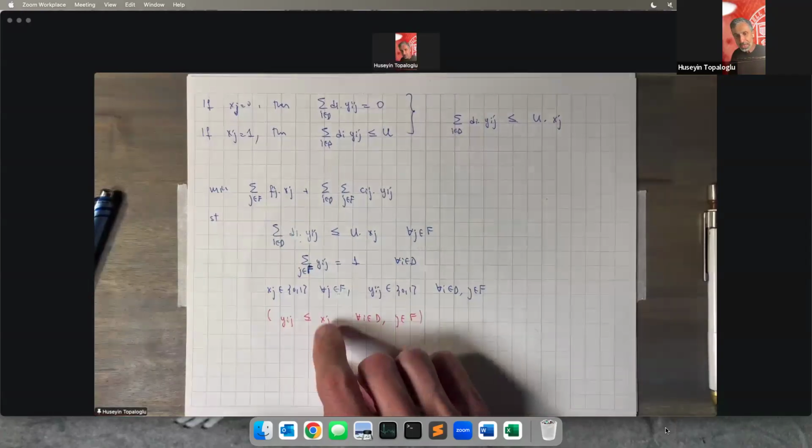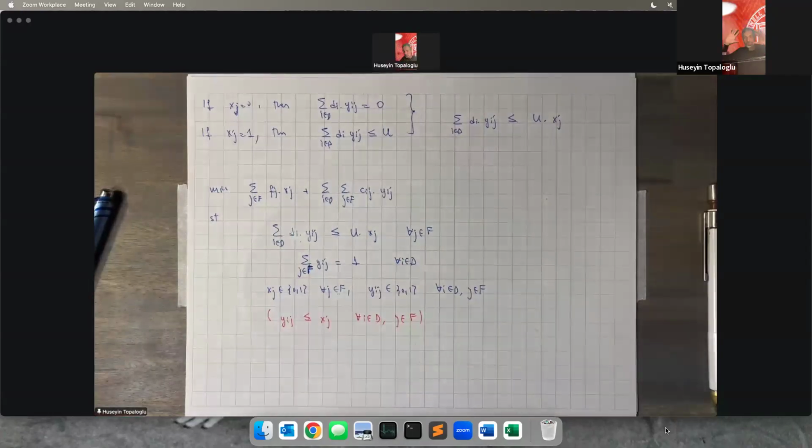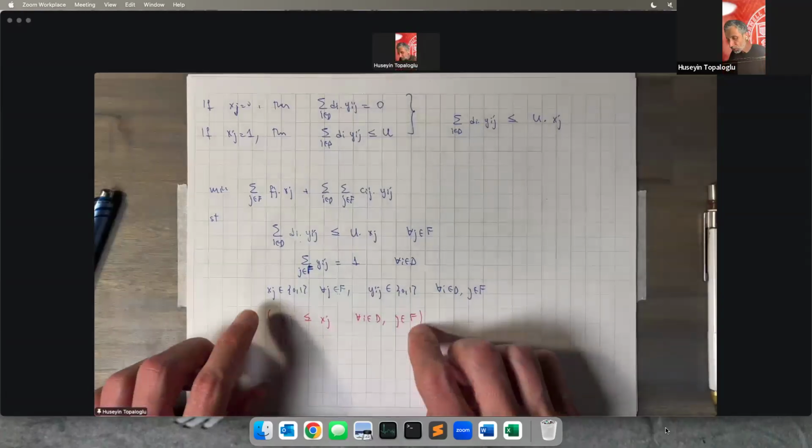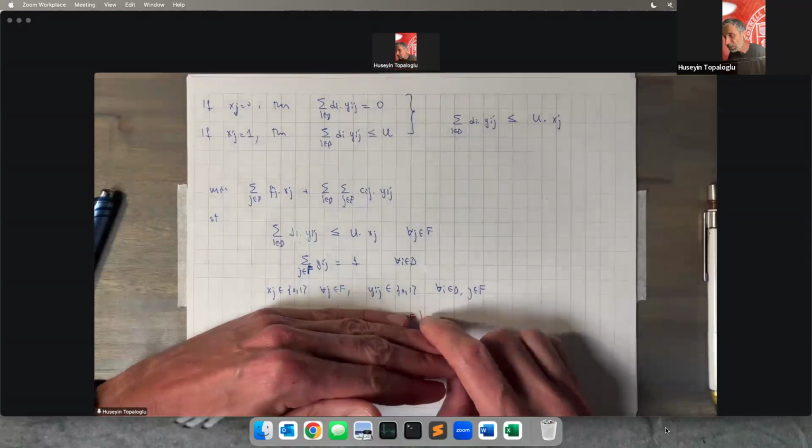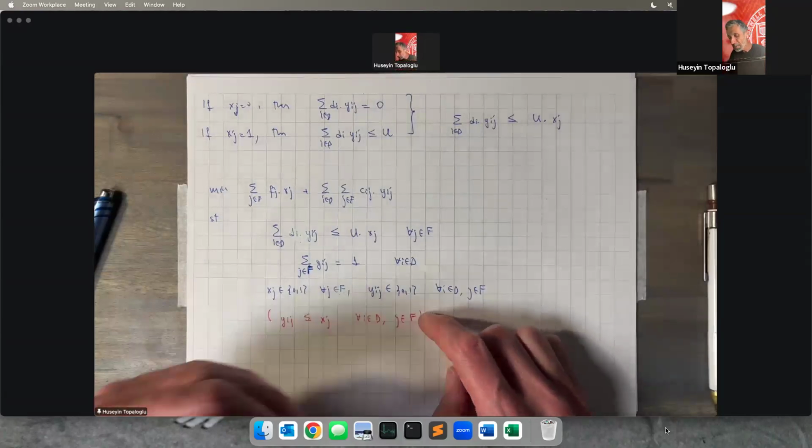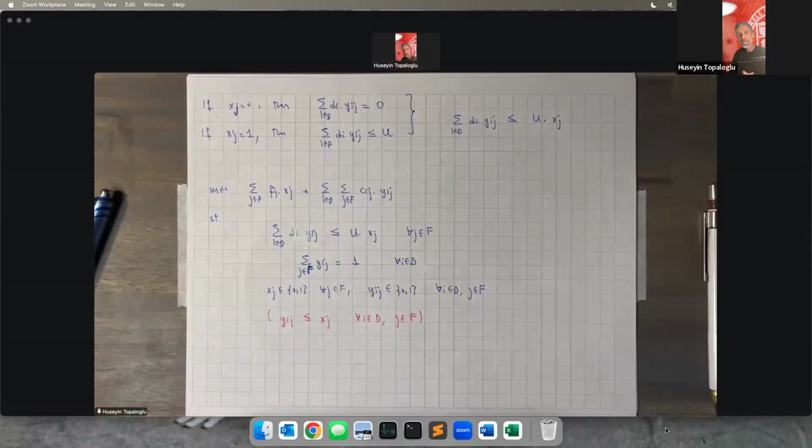But if we add these constraints, then when we solve these linear programs at different nodes of our branch and bound tree, we may be more likely to find integer solutions more quickly. So adding these extra constraints that seem to be redundant in the integer programming formulation may make the linear programs that we solve at each node of the branch and bound tree a lot tighter, and may help us get to an integer solution more quickly.